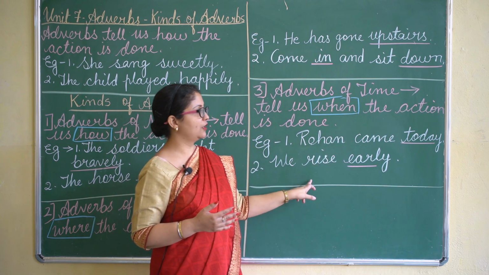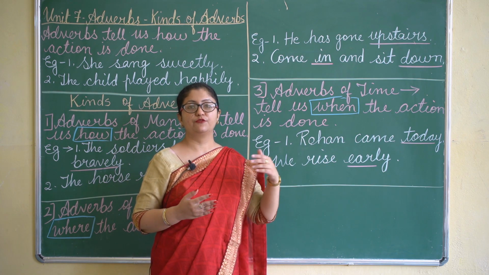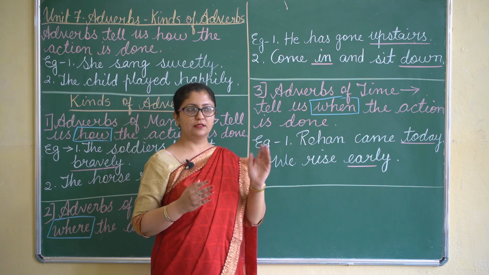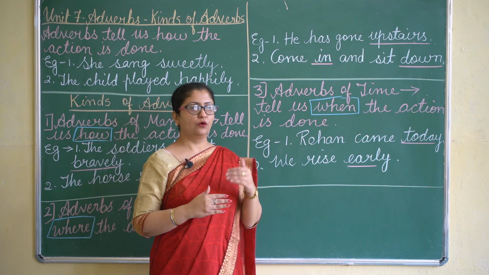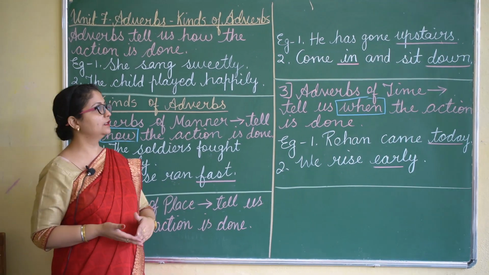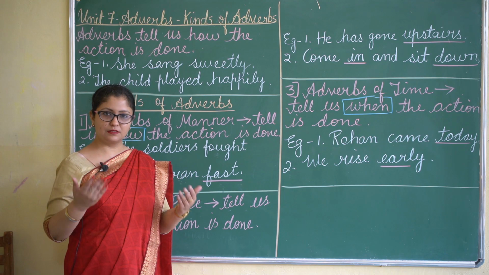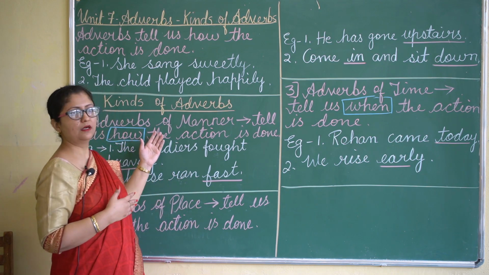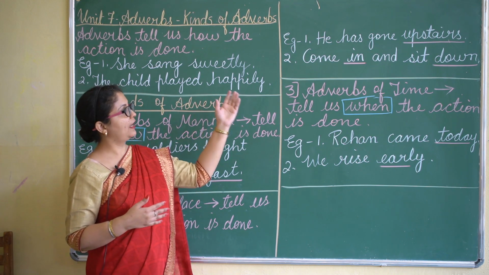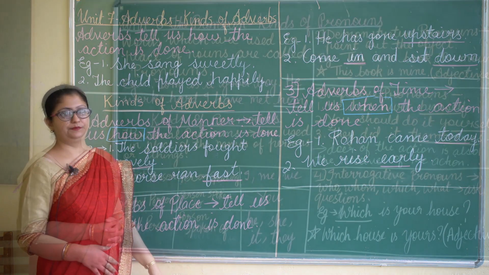So this is how, in the exercises where you have to underline the adverbs and mention the kinds, you think in your mind. There are 3 questions which you can ask: how the action is done, where the action is done, and when the action is done. The answer that you get will be either adverbs of manner, adverbs of time, or adverbs of place.